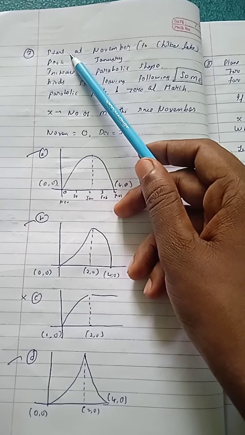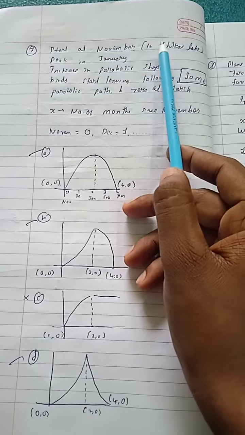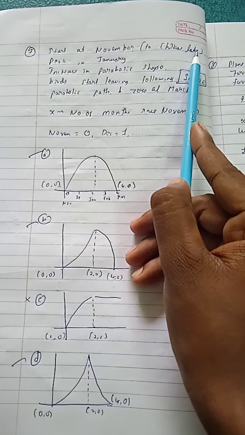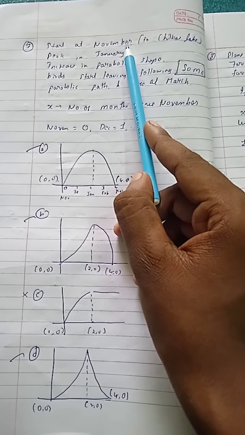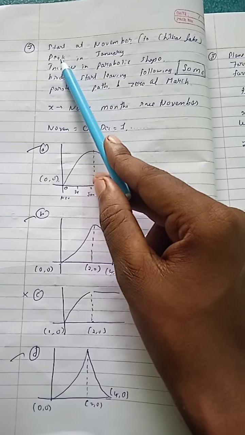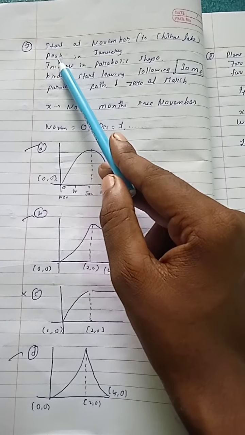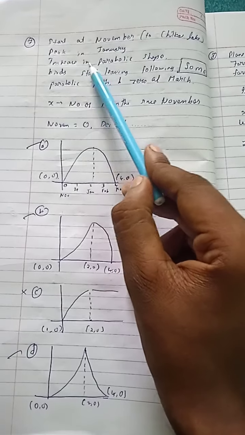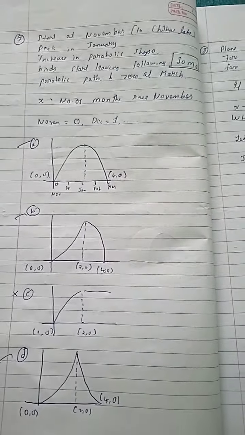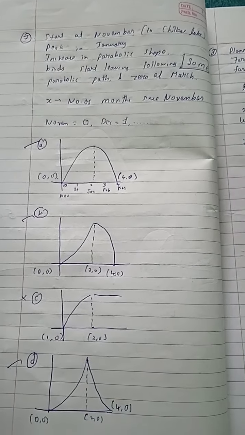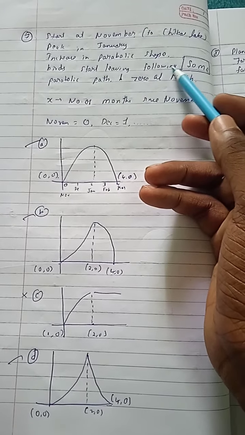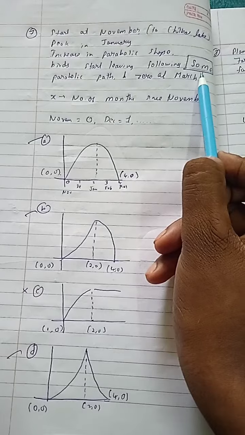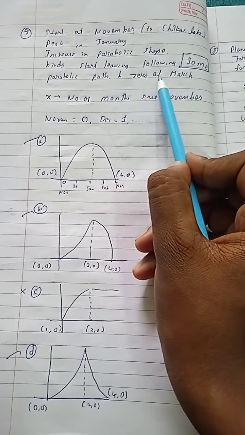Okay, so this is basically regarding migration. Chilka Lake, the birds start to come to the lake in November, and the population of the birds will peak in January. So the increase in the population follows a parabolic shape. Then the birds start leaving, following some parabolic path, and the population is zero in March.